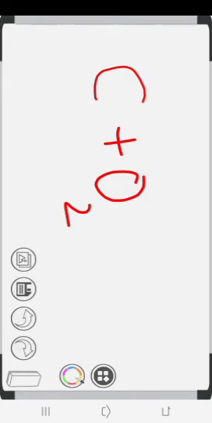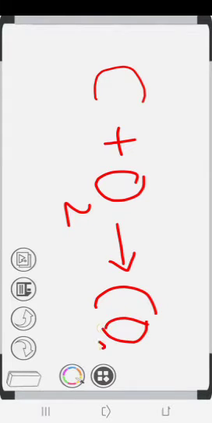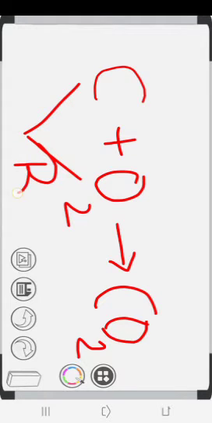So first, children, I'm going to take carbon plus oxygen, and carbon plus oxygen gives carbon dioxide. In this reaction, C and O2 are the reactants.